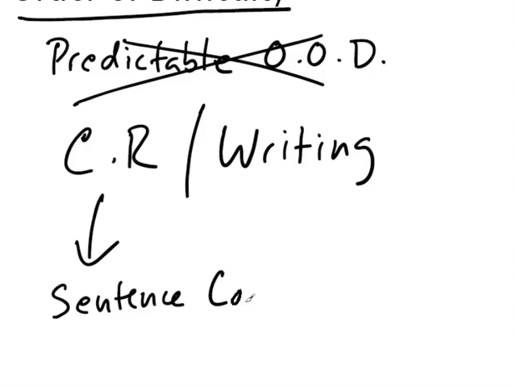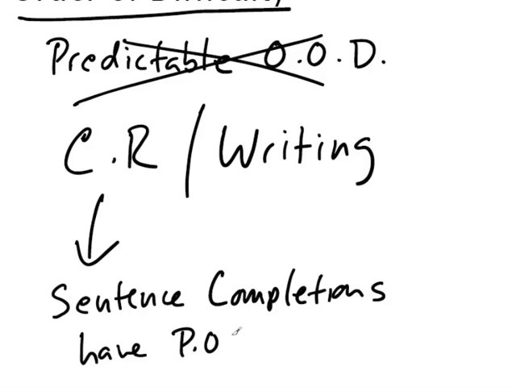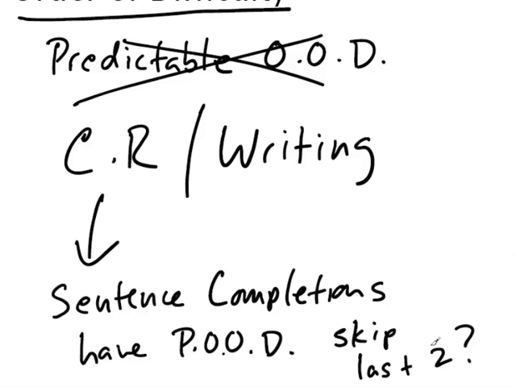The sentence completions have predictable order of difficulty. So we'll just say POOD. YouTube limits me to 10 minutes for these lessons, so I have to be a little bit brief sometimes. But anyway, the sentence completions have POOD, so often, you might want to skip the last couple sentence completions because those words are often really hard, or at least take an educated guess, but more importantly, don't waste too much time on those sentence completions.